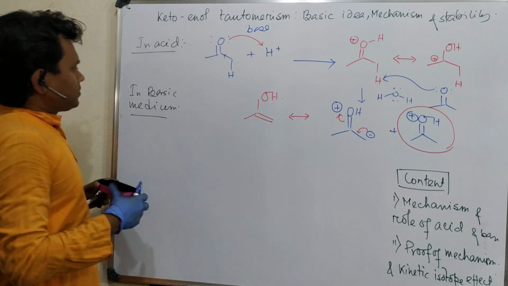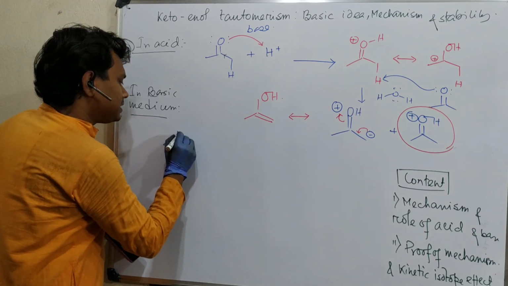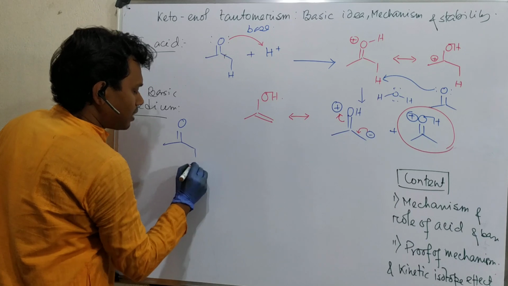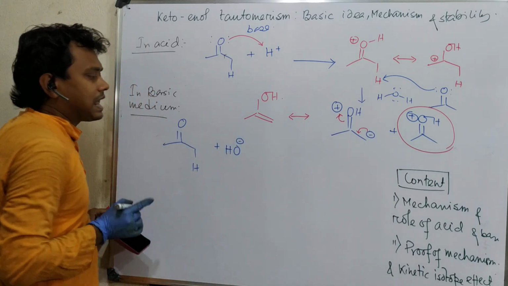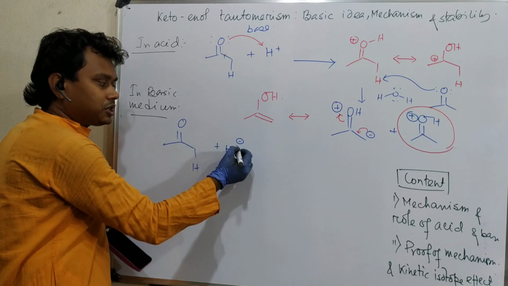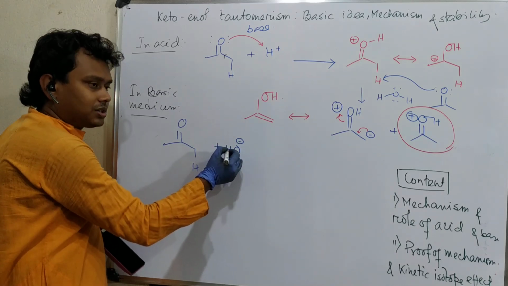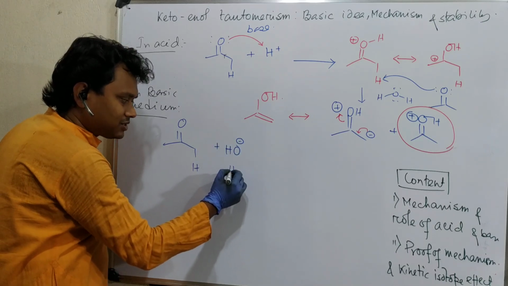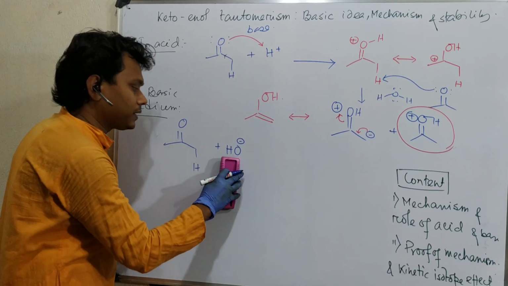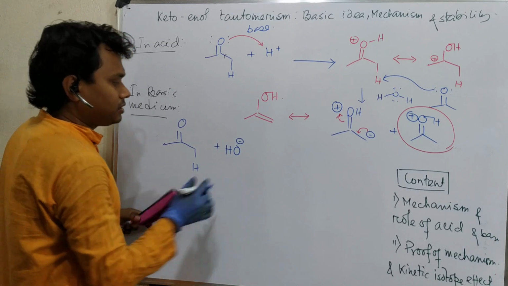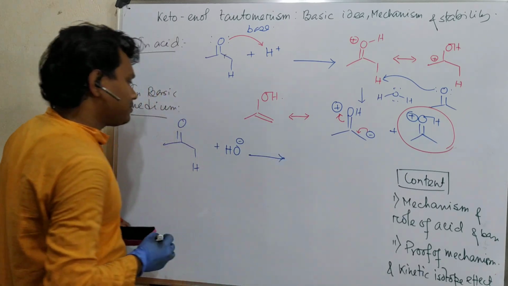Now see, the same carbonyl is there with alpha hydrogen, and a base like the hydroxyl group is there. Always prefer to write the negative charge above oxygen, not H. Why am I saying this? Sometimes people write it the other way, which is apparently wrong, so you shouldn't write that. Now the question: what happens?